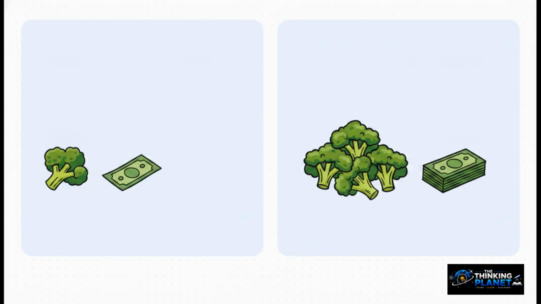Let's reinforce this with something we do all the time. Imagine you're at the market shopping for dinner. You see 1 kilogram of vegetables priced at $50 and 2 kilograms of vegetables priced at $100. Why are you paying double for the 2 kilograms? Well, because the mass is exactly double. You're quite literally paying for double the amount of physical matter. The price scales perfectly with the physical amount of stuff you're lugging home.